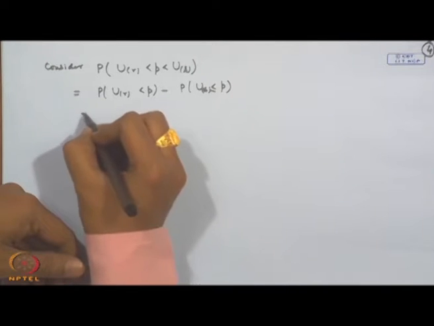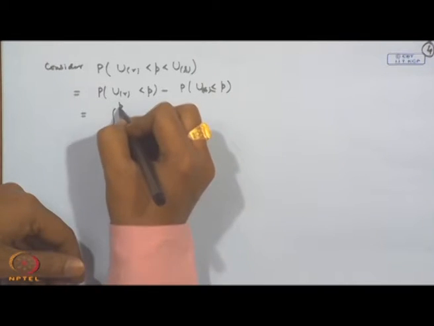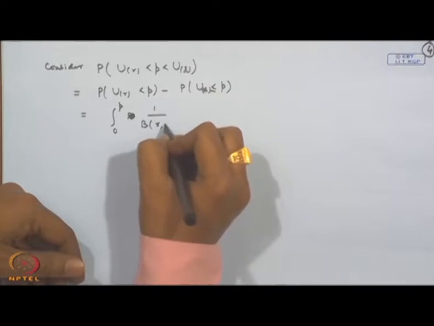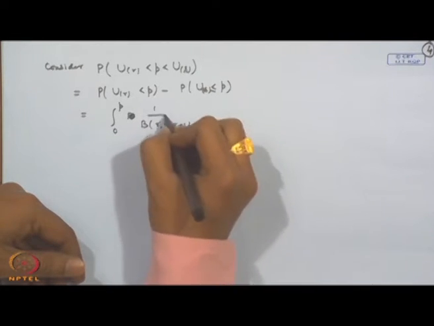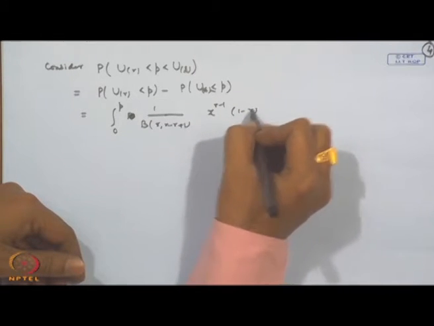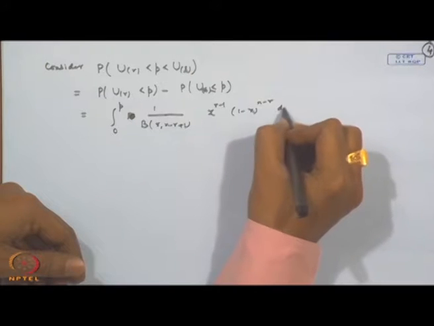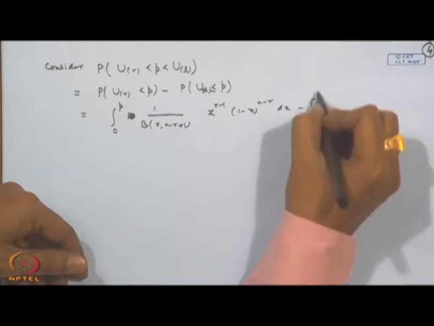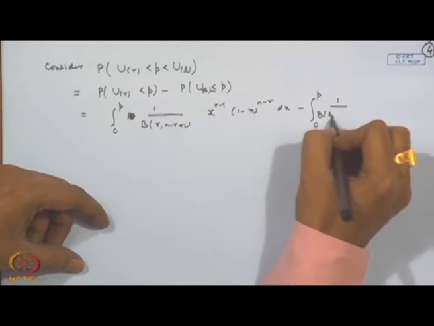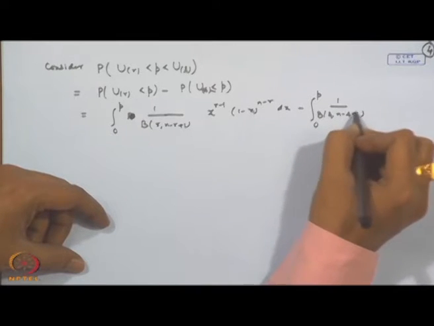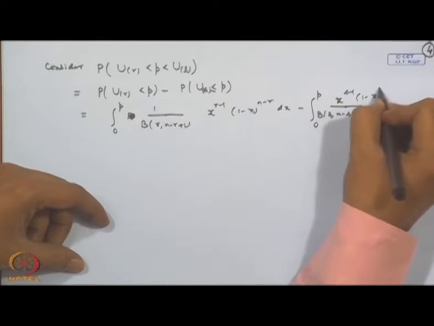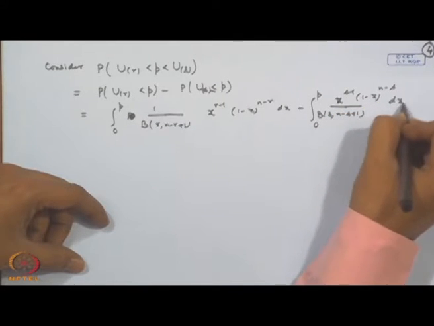So this can be easily written like this: integral from 0 to p of 1 by B of r, n minus r plus 1, where B is the beta function, x to the power r minus 1, 1 minus x to the power n minus r dx, minus integral from 0 to p of 1 by B of s, n minus s plus 1, x to the power s minus 1, 1 minus x to the power n minus s dx.